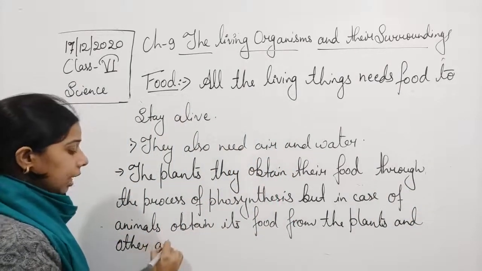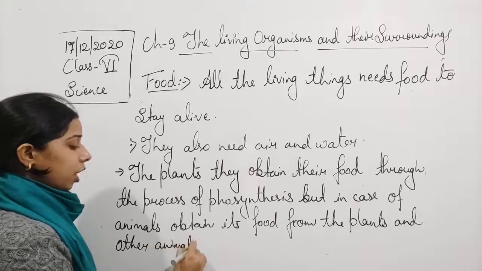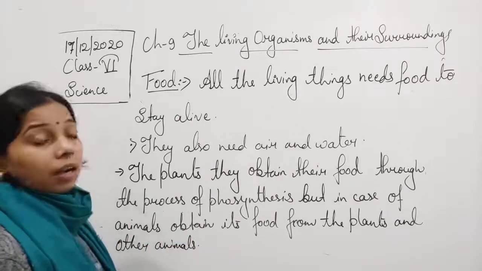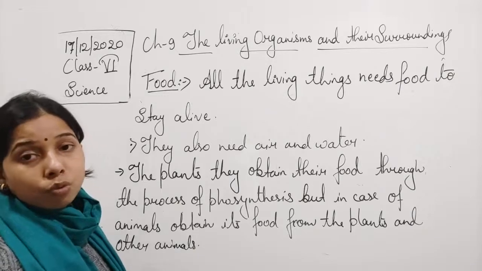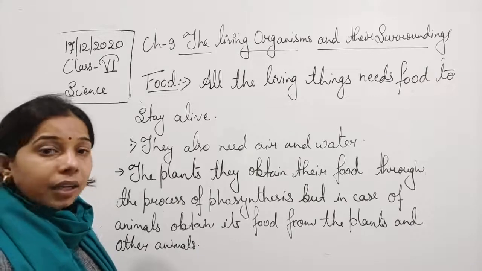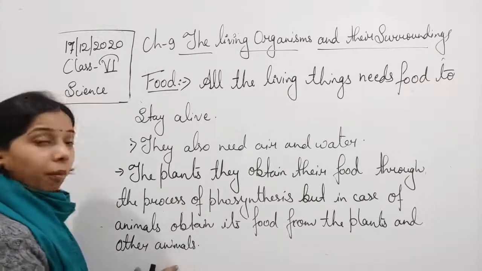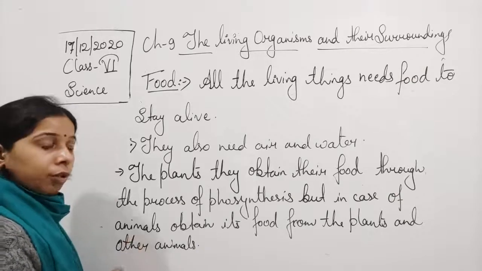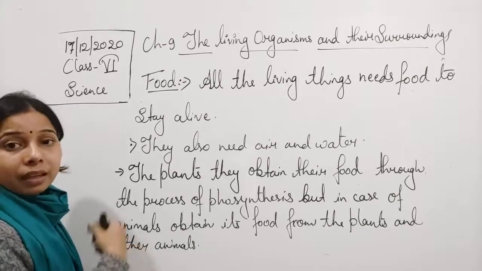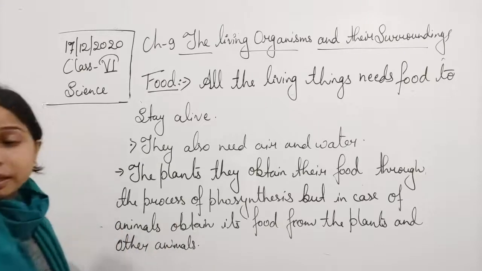We are saying other animals, it means there are animals which are herbivores and animals which are carnivores. Herbivores obtain food from the plants, and carnivores obtain food from other animals. So they are taking their food from the plant or from the animal.